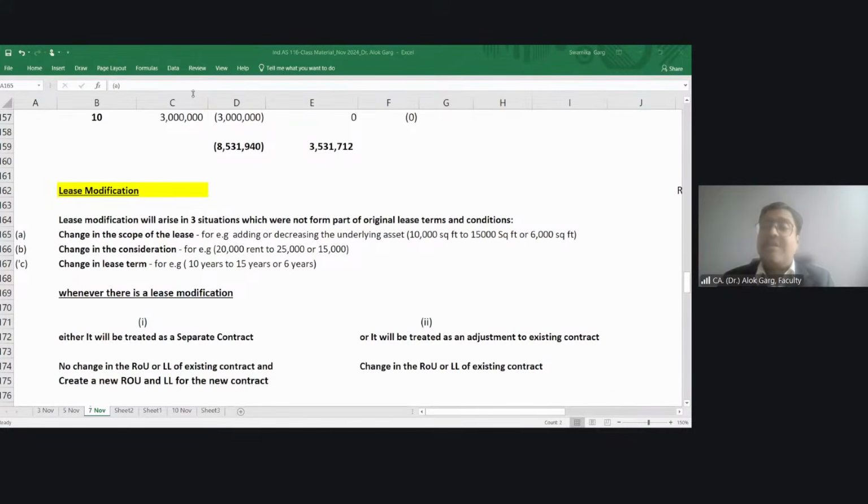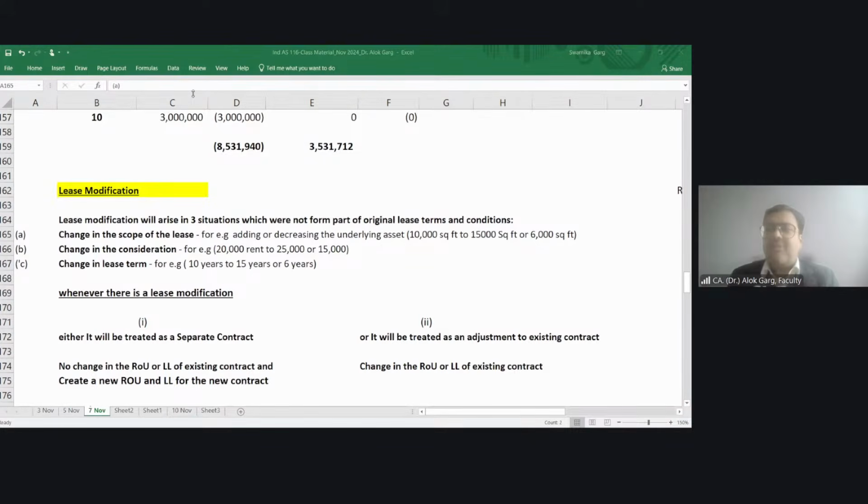The landlord started demanding. Landlord says nothing doing. 10% was your original contract, right? 10% escalation was part of the original contract, but now the property prices have increased like anything. So I will charge at least 25% escalation, because the rental has already increased in the market. Or if you don't want to pay me, you can leave my house. I'm giving you 2 months notice or 1 month notice, whatever is applicable. You can vacate my house, and when the new tenant comes, the new tenant will come at 50,000 rupees.